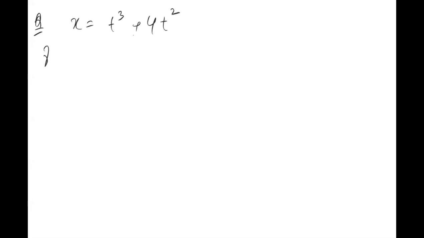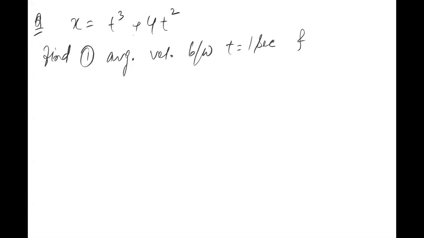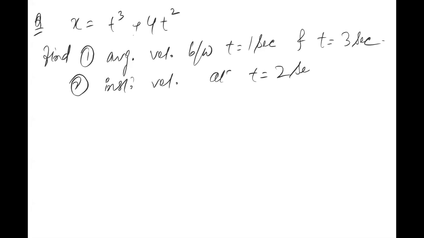So you have to find first the average velocity between t equal to 1 second and t equal to 3 seconds. The second part is the instantaneous velocity at t equal to 2 seconds. These are the two parts of this question.